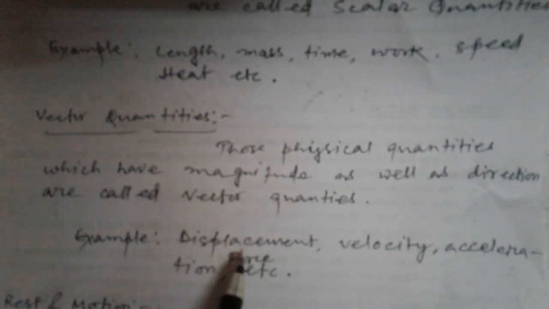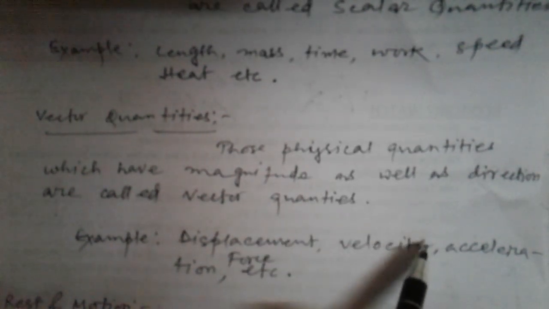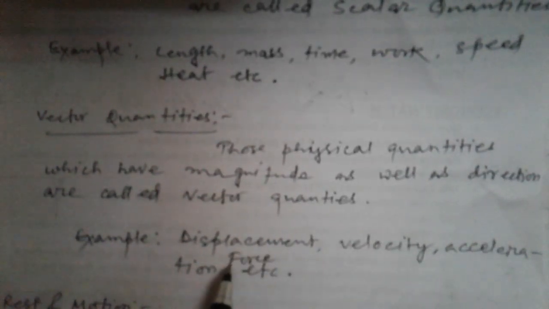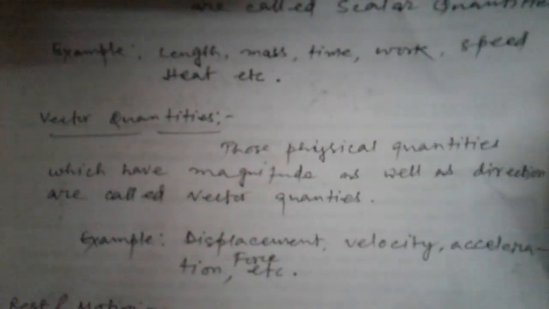For representing these quantities, we need magnitude as well as direction. That's why these physical quantities are called vector quantities.